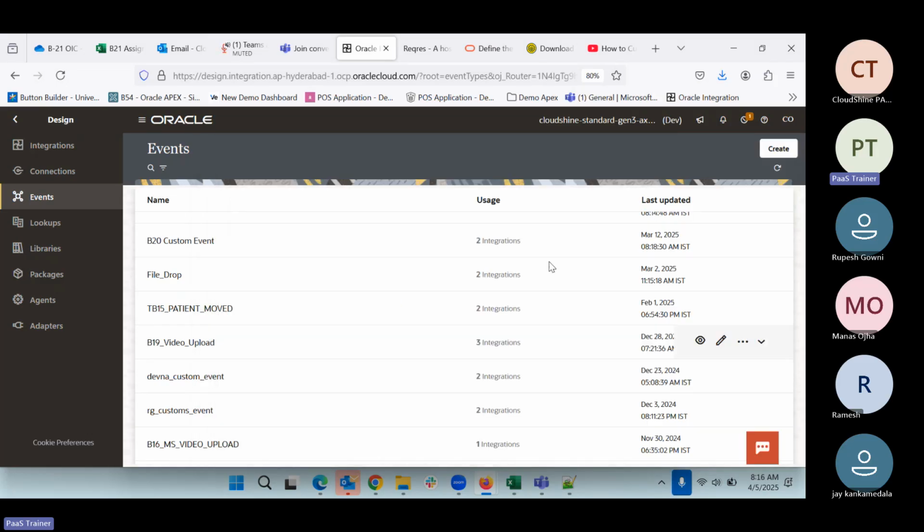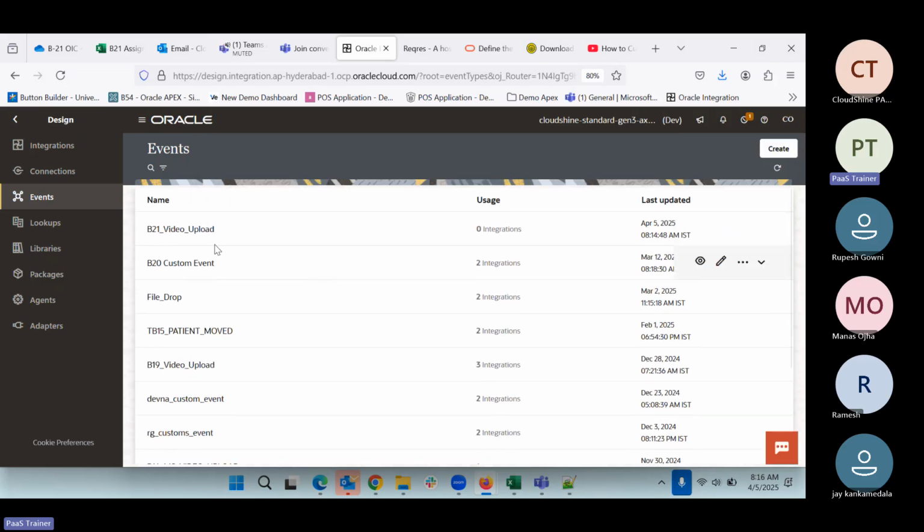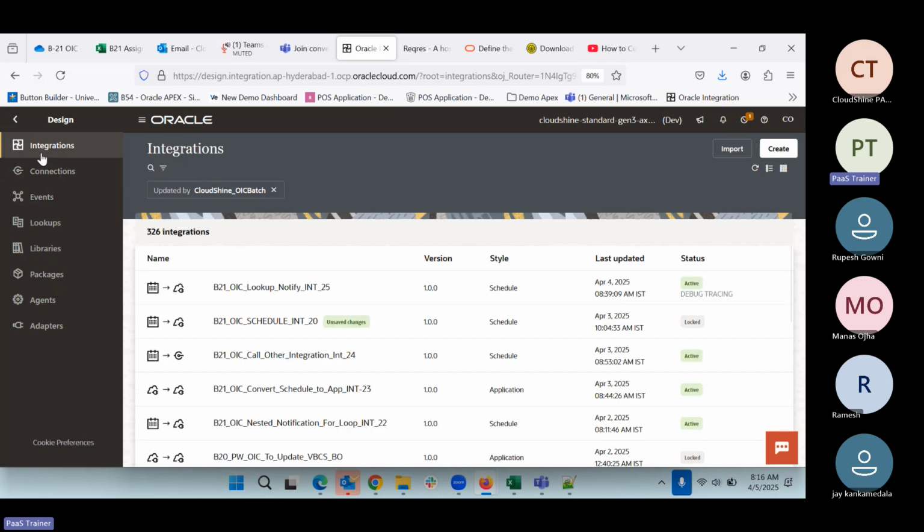So now we have created the event. Now what we'll do is go and create two integrations: one is a publisher integration and one is a subscriber integration. So the event is created. Now we can come back to the integration, and in this integration we need to create the publisher integration first. How can we do that?